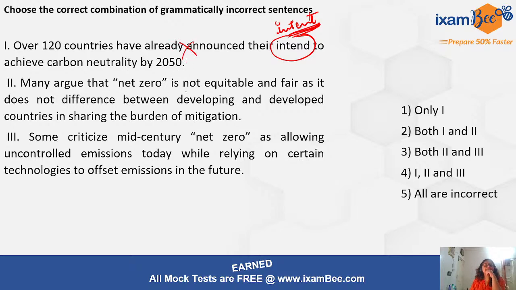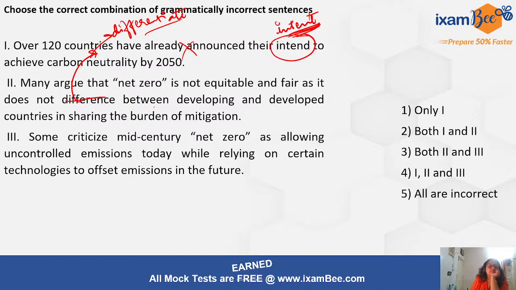Many argue that net zero is not equitable and fair, as it does not difference between. So is difference between the correct usage, or should it be does not differentiate between? It should be does not differentiate between, right?